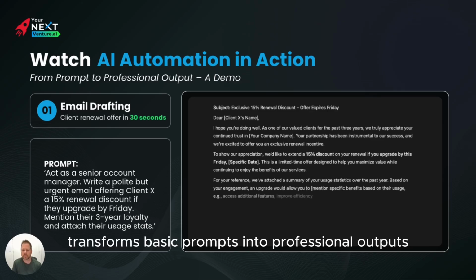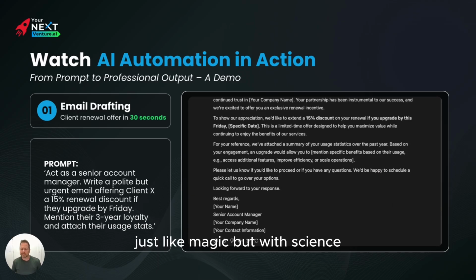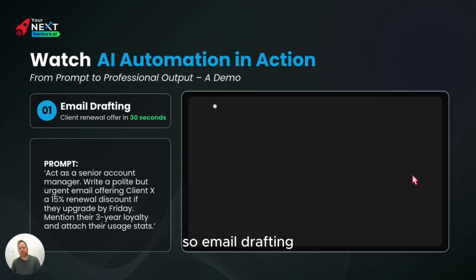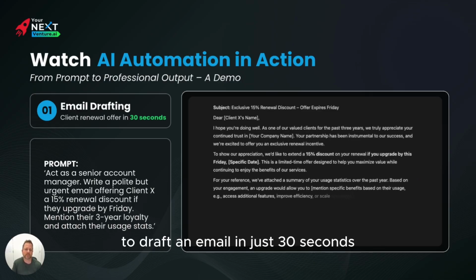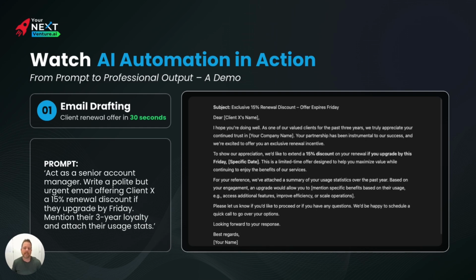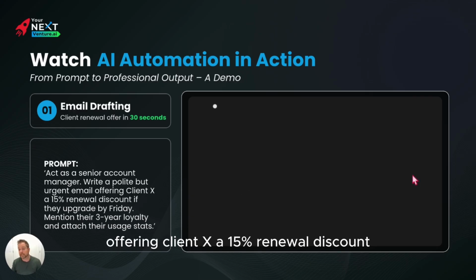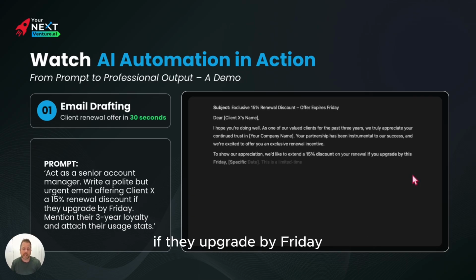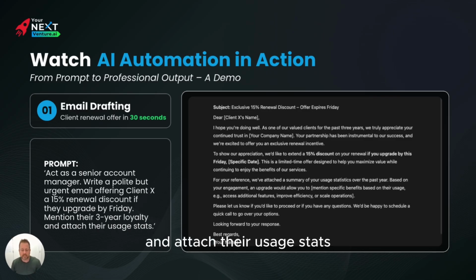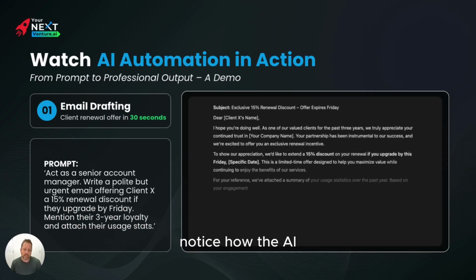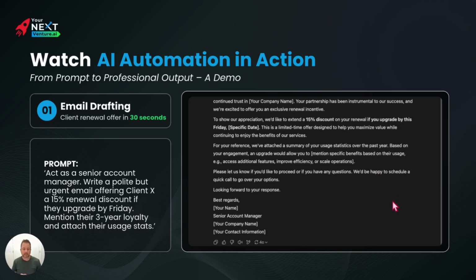Let's see how this works in practice. Watch how AI transforms basic prompts into professional outputs. Just like magic, but with science. So, email drafting. Here's how a sales director would prompt an AI to draft an email in just 30 seconds. Act as a senior account manager. Write a polite but urgent email offering client X a 15% renewal discount if they upgrade by Friday. Mention their 3-year loyalty and attach their usage stats. Notice how the AI generates a perfectly structured email, subject line, tone, and call to action included.